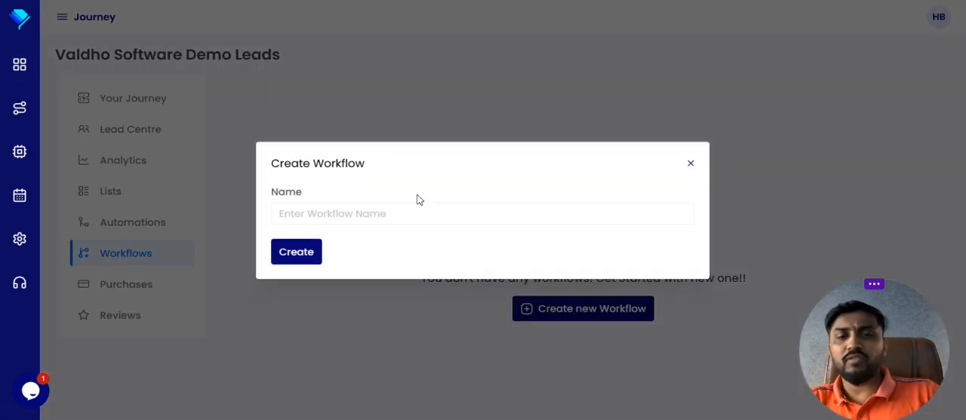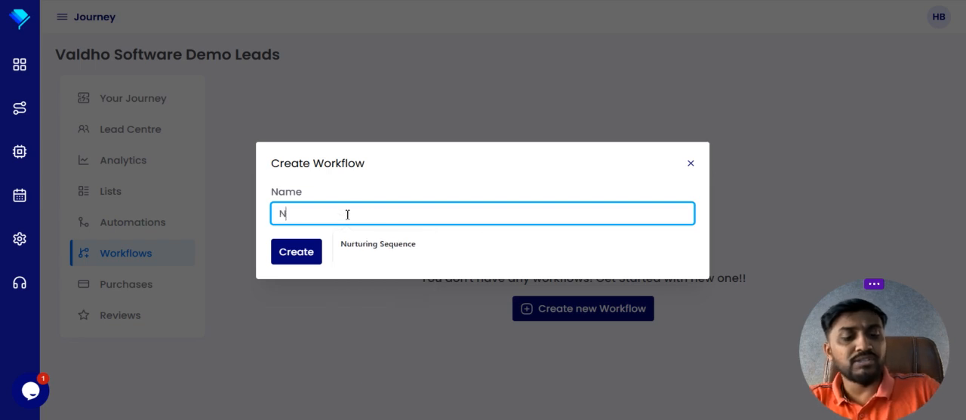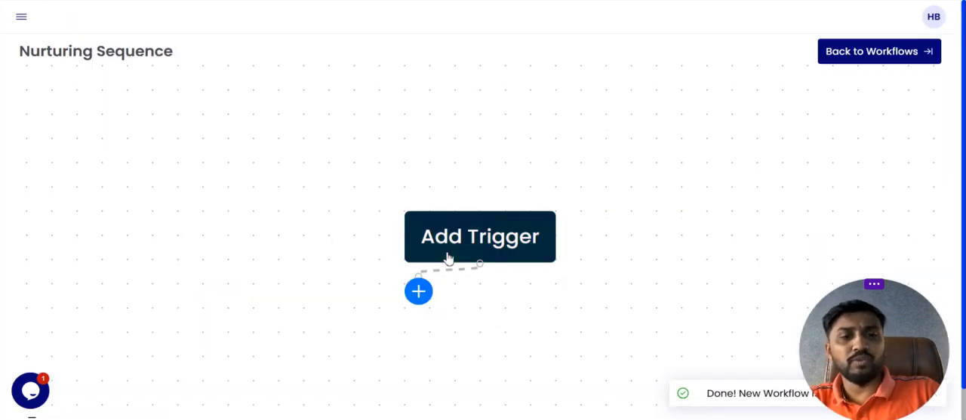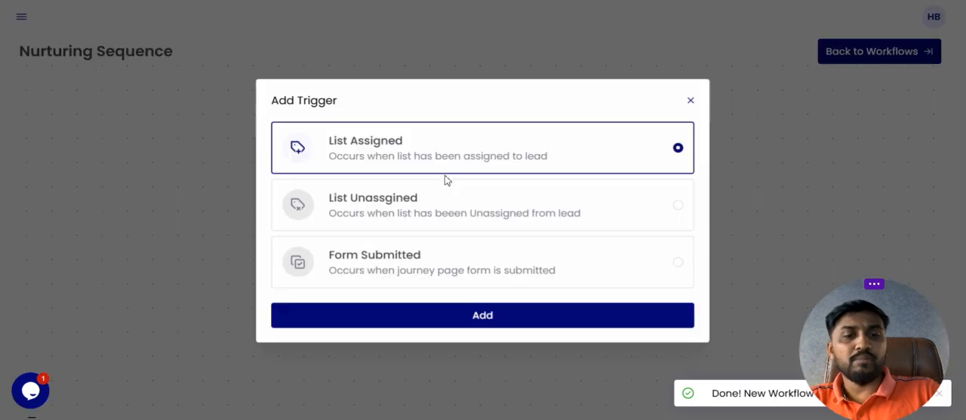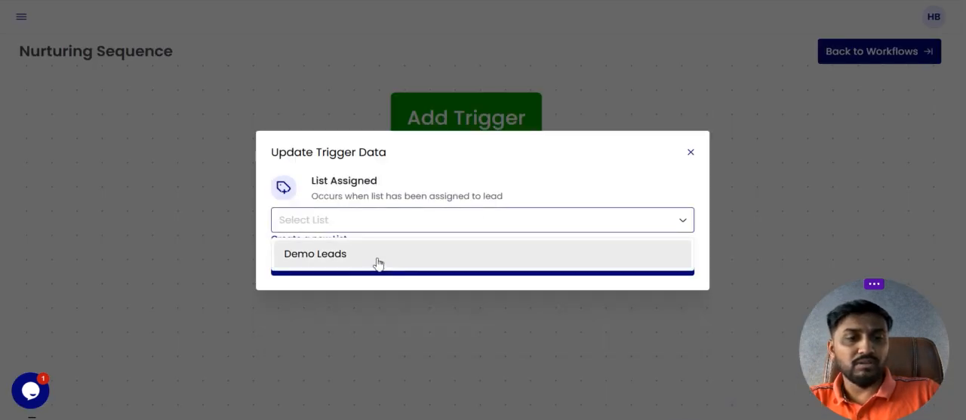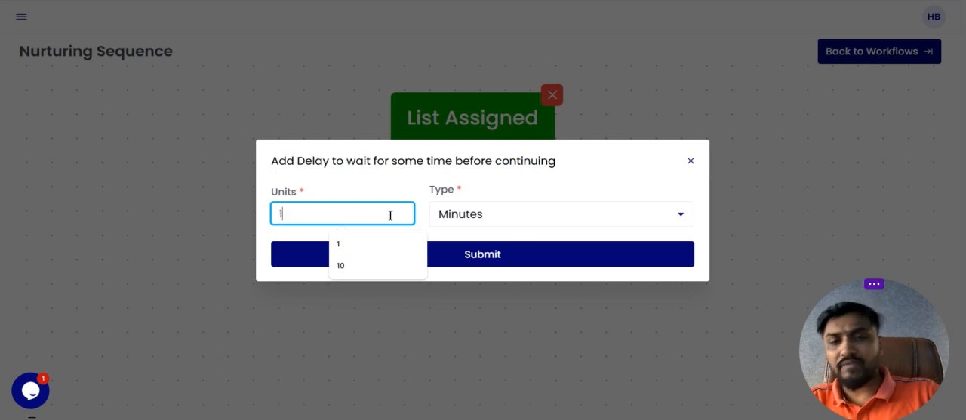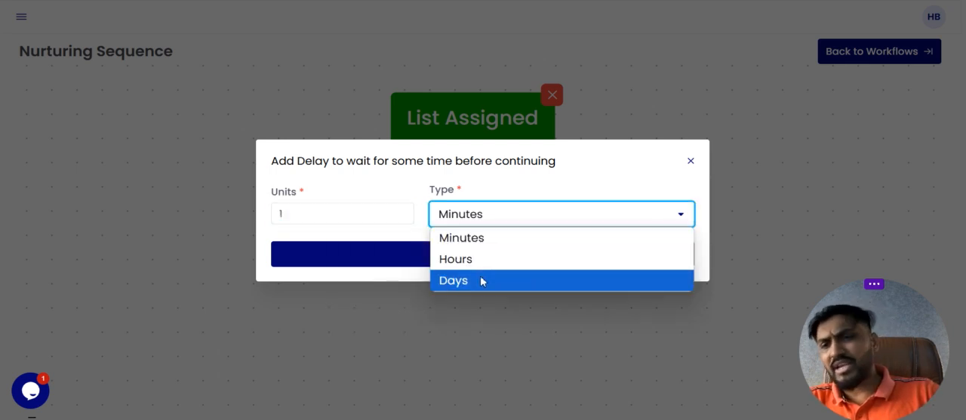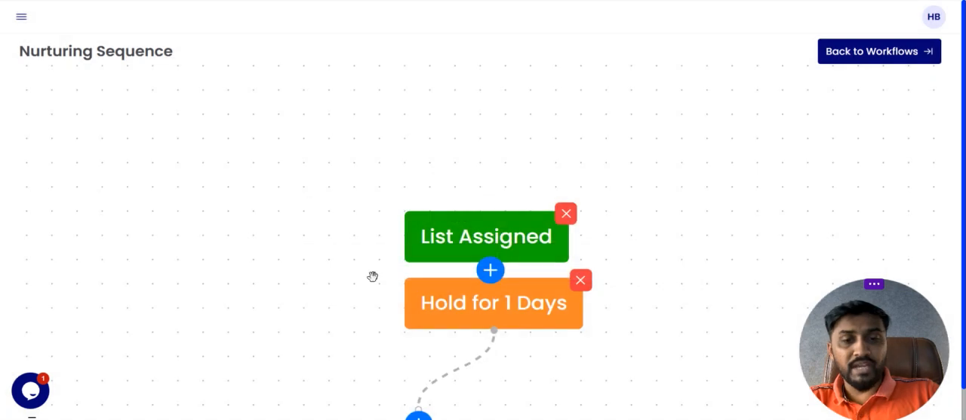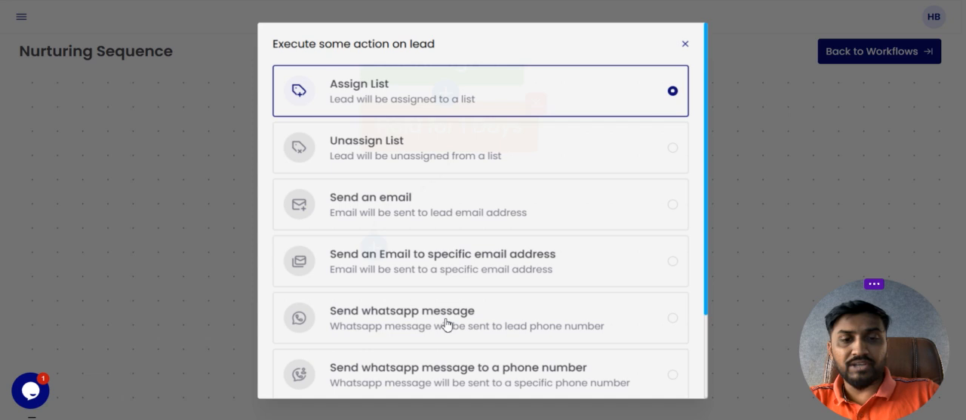This is the workflow. The workflow works like this: you want to start a nurturing sequence for your audience. Once you create a nurturing sequence, you will get the trigger over here. For example, let's take list assigned. If somebody comes to this list, I want to set a delay, for example after one day. Today somebody has filled up the form, and because we have already set up the automation, they will get an autoresponder email and message. We can send them a follow-up after 1 hour, maybe one day. So after one day, I want to hold for one day and then take an action.